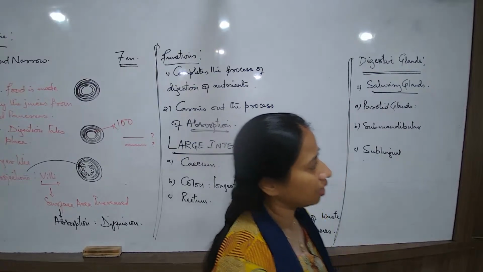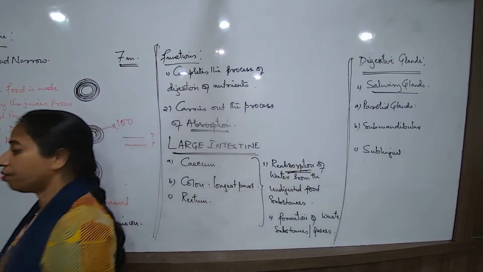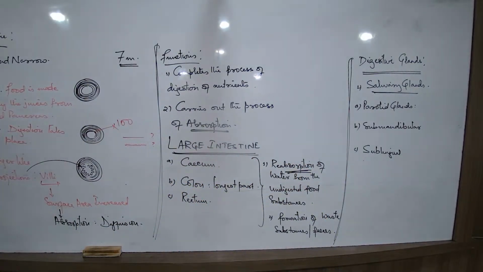Where are they? Check their locations. The salivary glands. One pair of glands here, and the other pair of glands. Meaning parotid here. Submandibular, see the location. It is all present near this jaw from here. And the sublingual is just inside below the tongue. If you roll your tongue, you can feel that there are some swollen structures down there below the tongue. That is the sublingual gland.